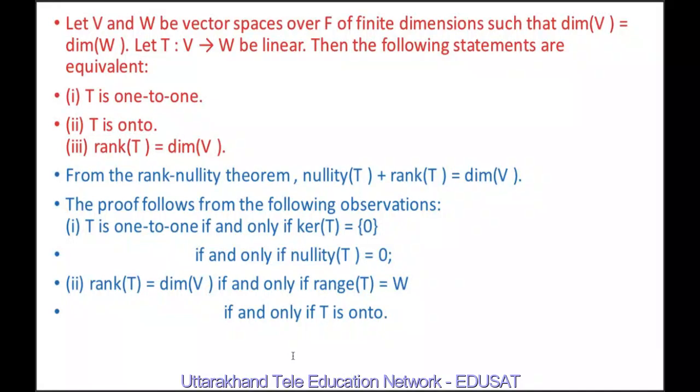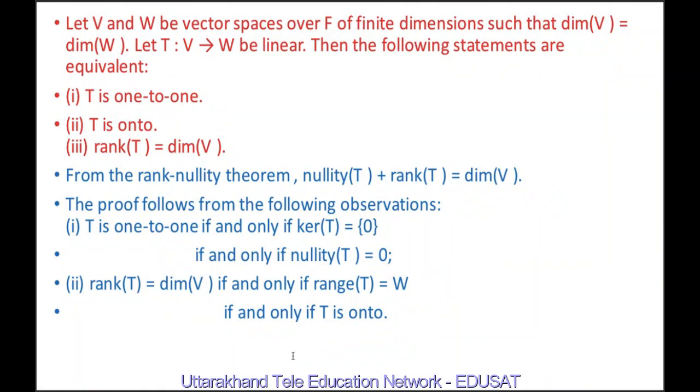Now let V and W be finite dimensional vector spaces over a field F, such that dimension of V equals dimension of W. Let T be a linear mapping from the vector space V to the vector space W. Then the following statements are equivalent: T is one-one, T is onto, and rank of T equals dimension of V.